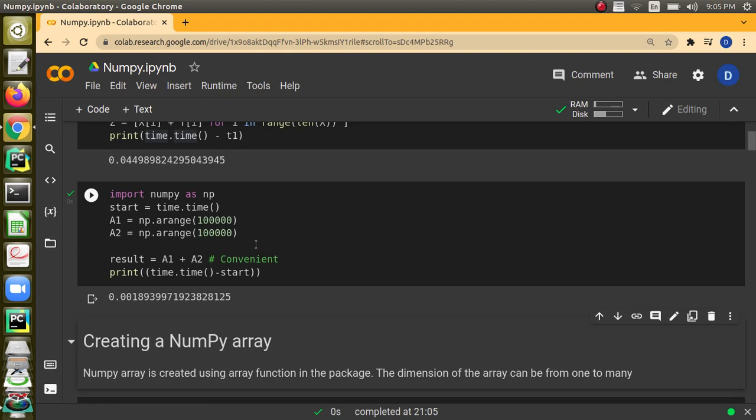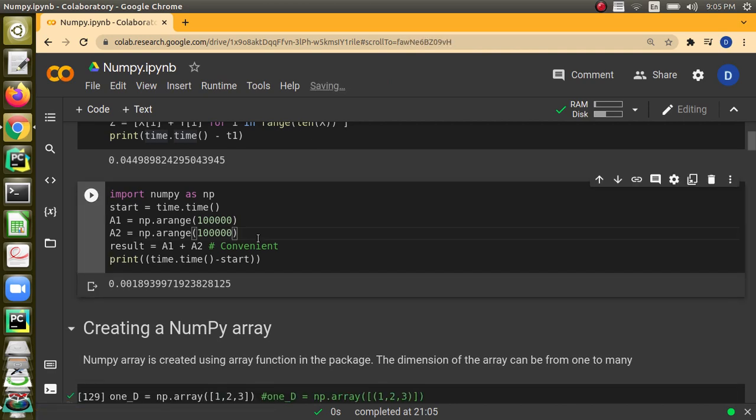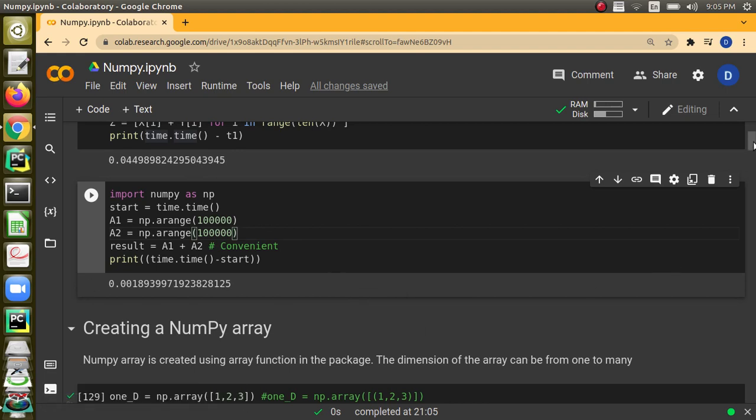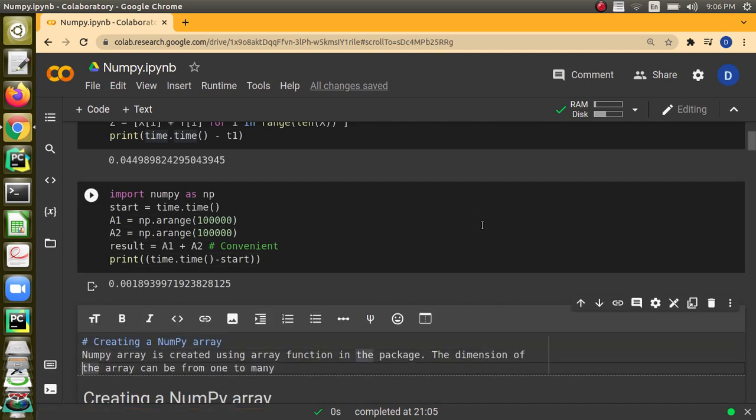NumPy arrays basically do arithmetic operations of equal sized arrays in a very straightforward method. When I have got A1 and A2 which are of equal size, if I tell A1 plus A2, then the ith element in A1 will be added with ith element in A2. Right, and the result also will be a NumPy array which is of same size as that of A1 and A2. We can do all the operations like addition, subtraction, multiplication and so on. And we can see a lot of differences there. In the time, it is taking much less time when you compare to the list. This is the advantage. Now we are going to see how we can create a NumPy array.